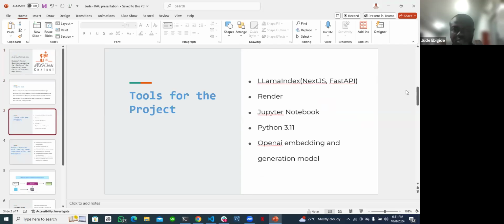Now, in doing this project, I made use of LlamaIndex, the front end being Next.js and the back end using FastAPI. Then the project was deployed on Render. I also made use of Jupyter Notebook to do my analysis, both the data analysis and the evaluation. The project made use of Python 3.11, and I made use of OpenAI embedding and generation models.